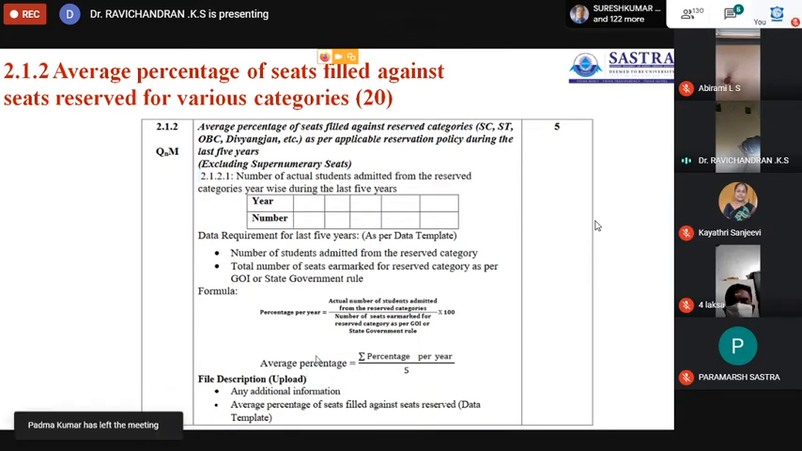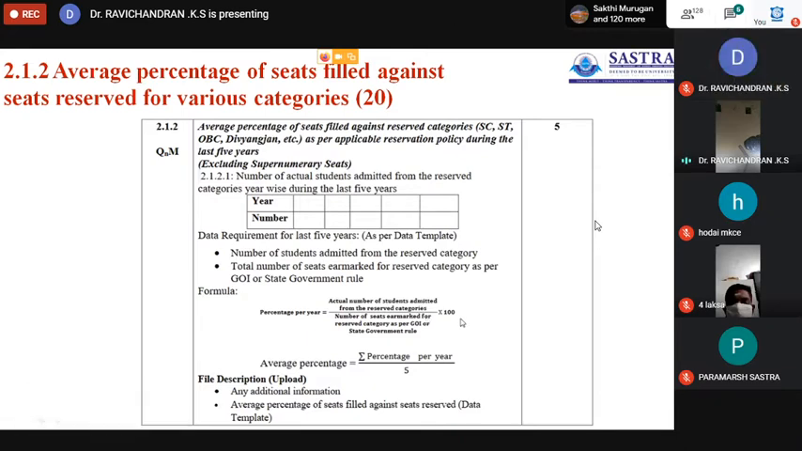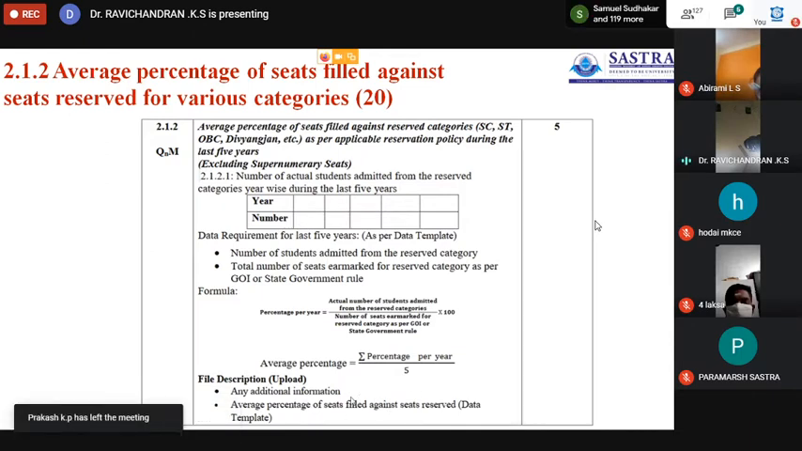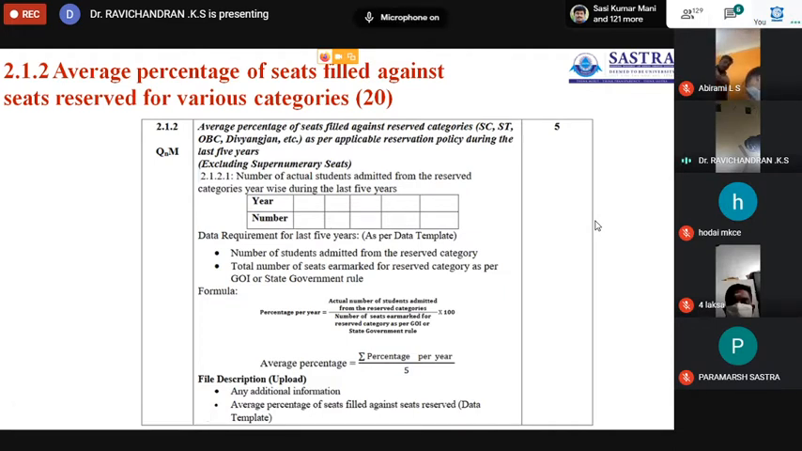Then you have to calculate the average percentage, the cumulative percentage. The average percentage of reserved students admitted for the last 5 years is equal to the sum of all the percentages calculated year wise divided by 5, and you will get the cumulative average. Okay, here we need to upload the file: all the students with community details are to be uploaded as far as 2.1 is concerned.